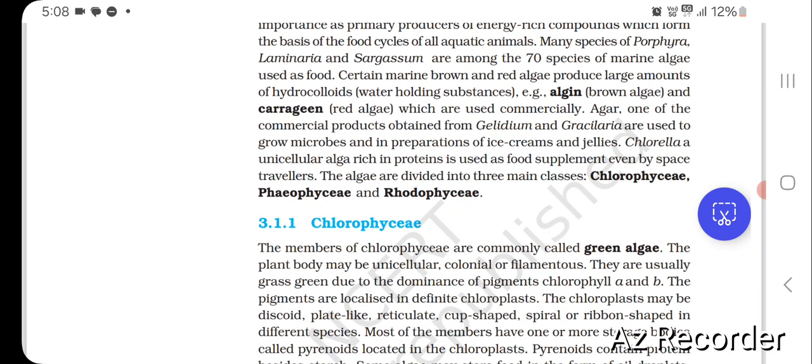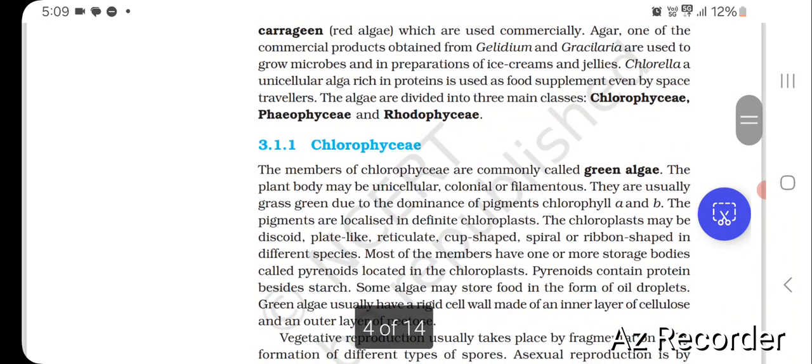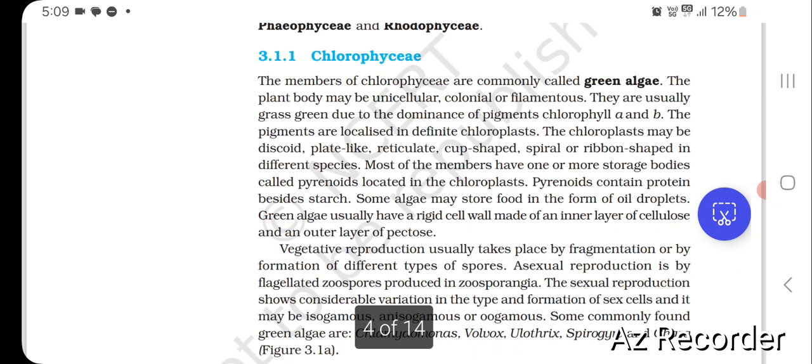The algae are divided into three main classes: Chlorophyceae, Phaeophyceae and Rhodophyceae. The members of Chlorophyceae are commonly called green algae. The plant body may be unicellular, colonial or filamentous. They are usually grass green due to the dominance of pigments chlorophyll a and b. The pigments are localized in definite chloroplasts.